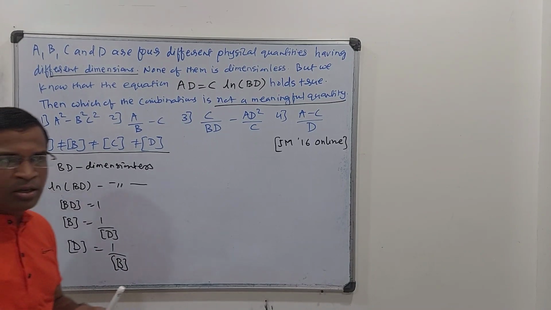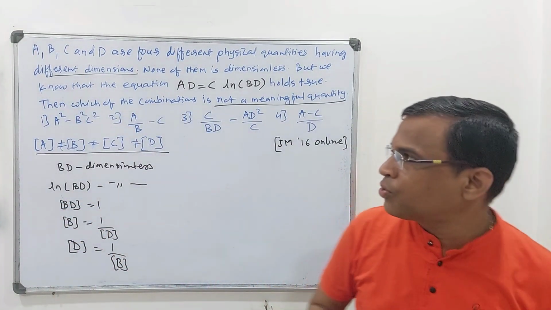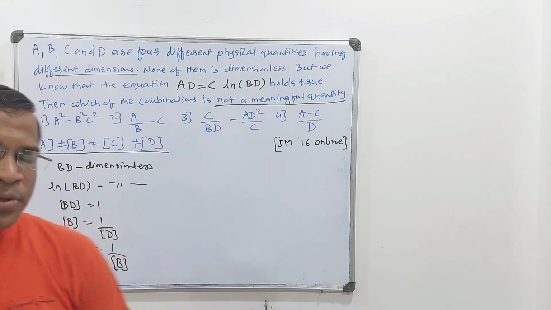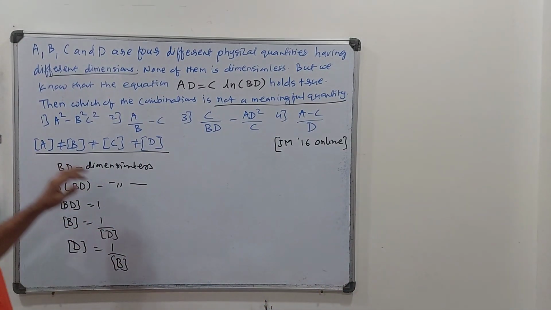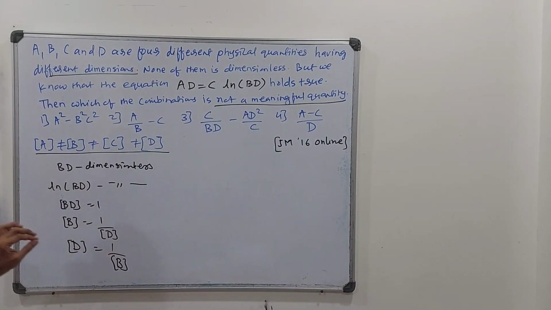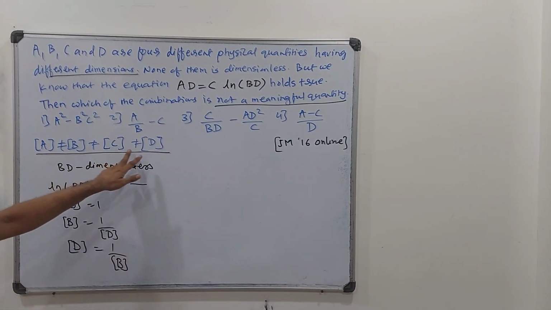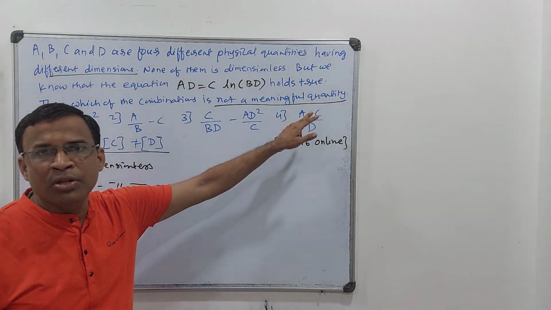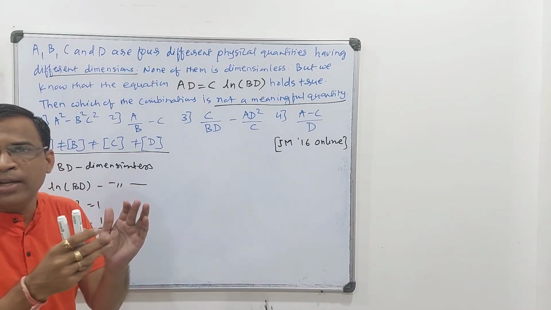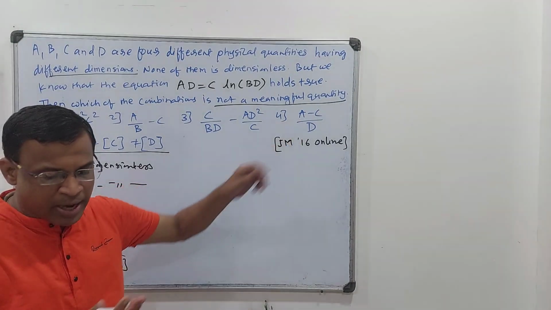Right. So friends, if this question is asked to me, I could have answered this without using paper and pencil. How can I do that? I will directly jump to the options. It will take 5 seconds for us. They have already given that they are not matching, and the question asked is not a meaningful quantity. And we know that in dimension analysis, like terms can be added and subtracted. So option 4 will be my answer.